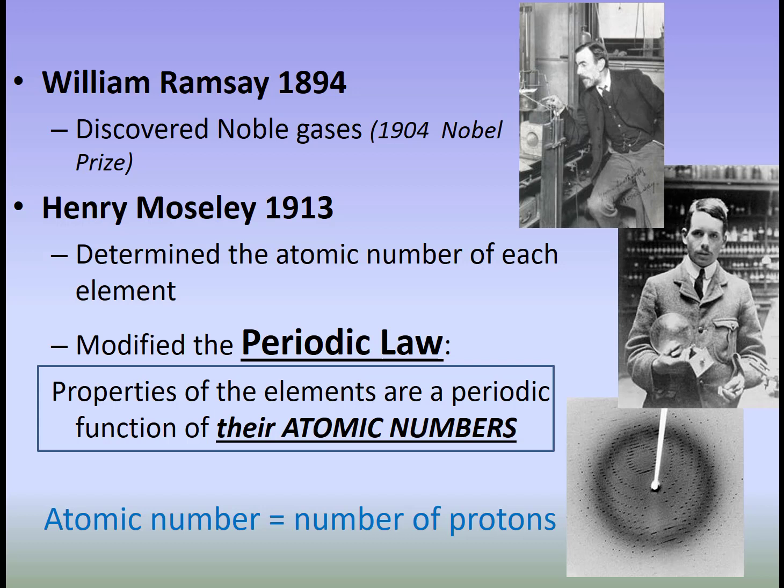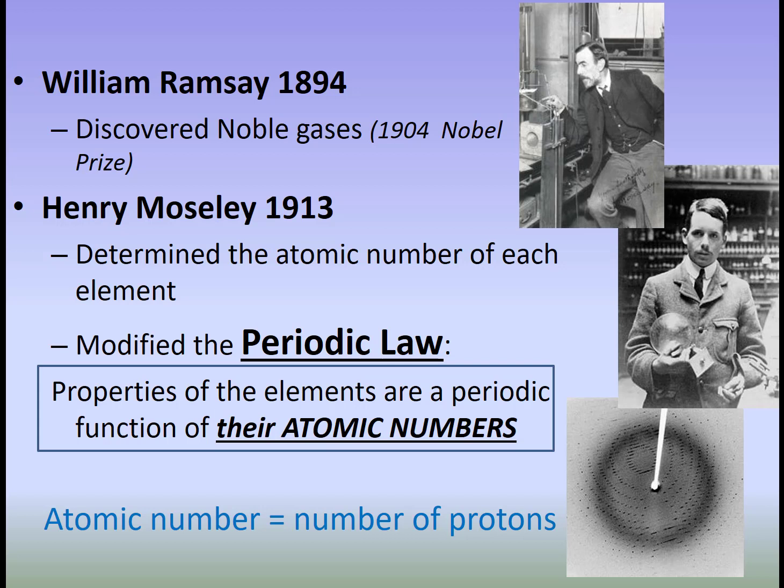In 1913, Henry Moseley, he was a British scientist, he determined the atomic number of each element, and he did this by using something called X-ray crystallography. So he was able to look at the diffraction pattern of shooting X-rays at different samples of elements, and he was able to determine how many protons there are in each of the elements. And so he went to Mendeleev's periodic table and he just modified a few of the elements. And this is how our periodic table is arranged today.